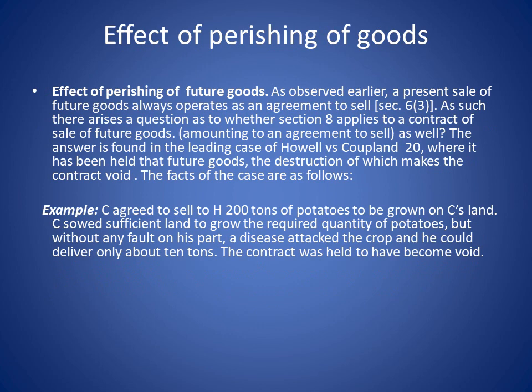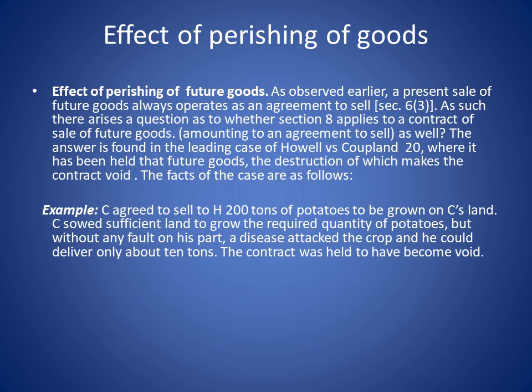Now, effect of perishing goods. Under this, we have effect of perishing of future goods. As observed earlier, a present sale of future goods always operates as an agreement to sell. As such, there arises a question as to whether Section 8 applies to a contract of sale of future goods. The answer is found in the leading case of Howell versus Coupland. Okay, this is also an important case law. Howell versus Coupland, where it has been held that future goods, the destruction of which makes the contract void.